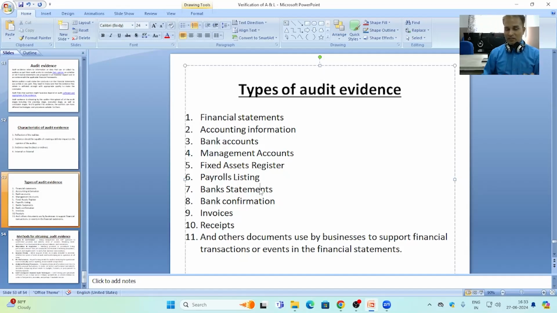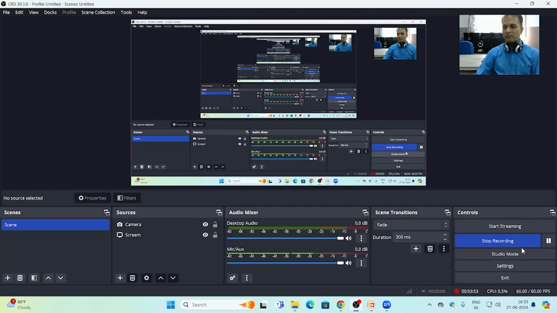So, bank statement is a reliable external audit evidence. The auditor may get the bank statement by request to the client or directly from the bank by giving the reference of audit and some information from the company in which he is doing the audit work.